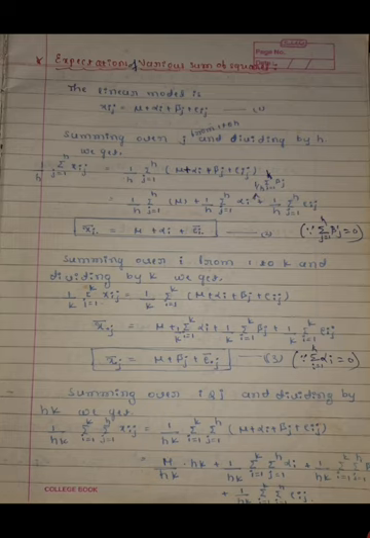Similarly, summing over i from 1 to k and dividing by k of equation 1, we get (1/k) summation i=1 to k x_ij = (1/k) summation i=1 to k (mu + alpha_i + beta_j + e_ij). On the LHS, (1/k) summation i=1 to k x_ij is nothing but x bar dot j.